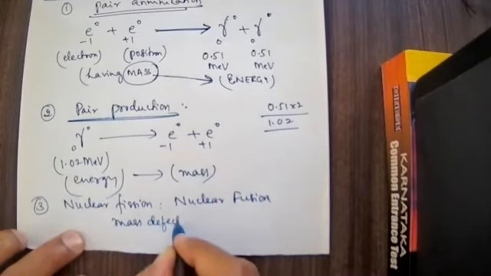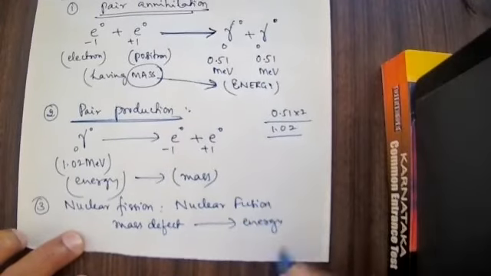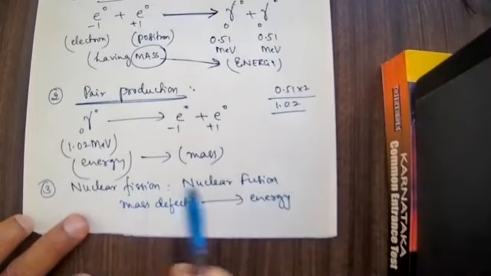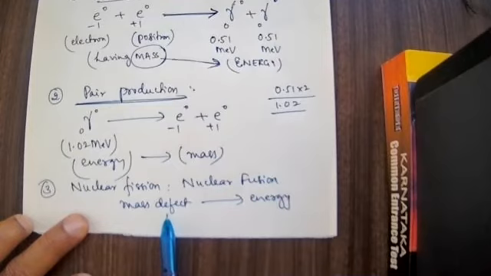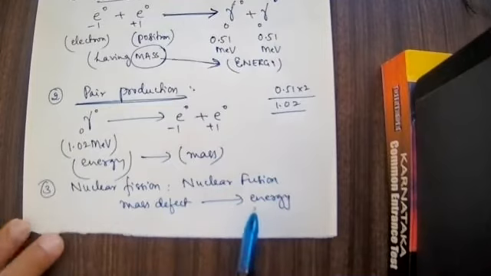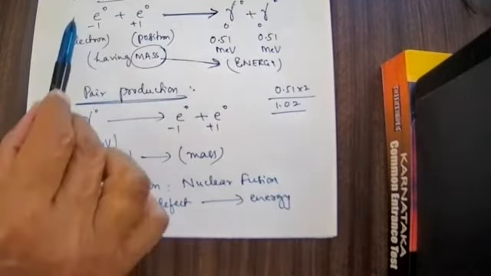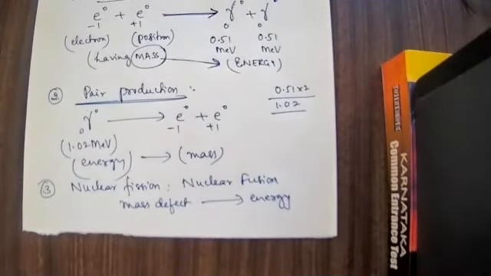It has been observed that the mass defect converts into energy. So in nuclear fission or nuclear fusion, the mass defect appears in the form of energy. This is the illustration. If they ask you to explain with illustrations, you are supposed to explain like this.